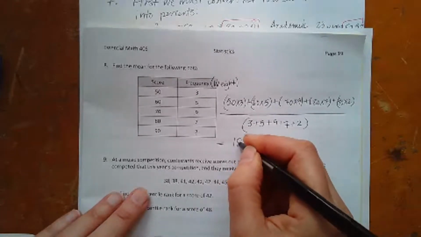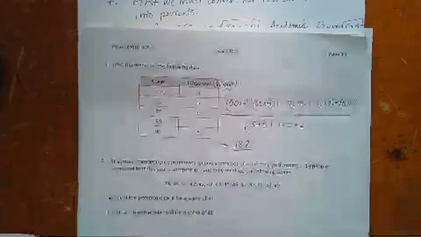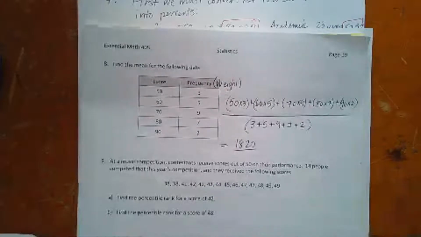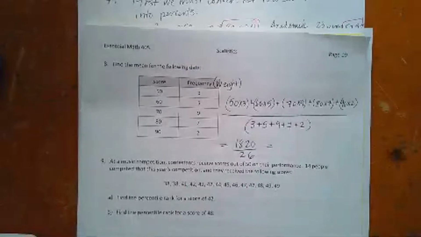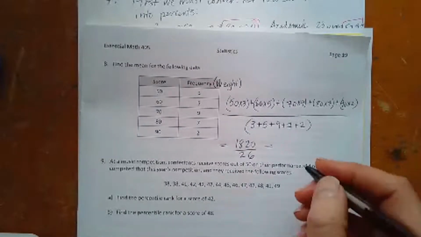I get 1820 on top divided by 26. And that's going to be equal to 70.